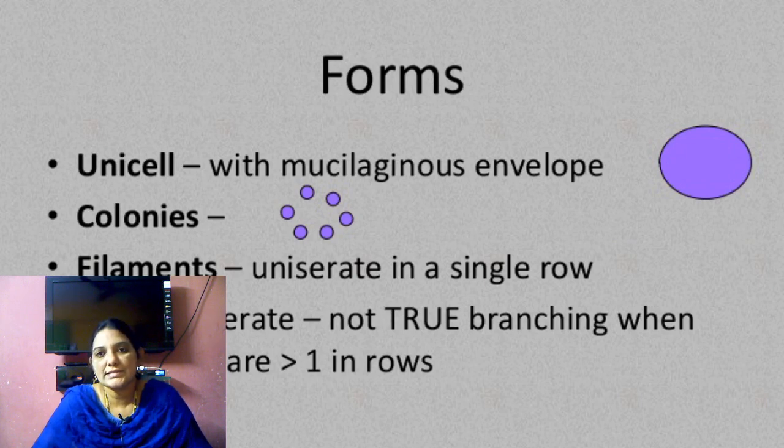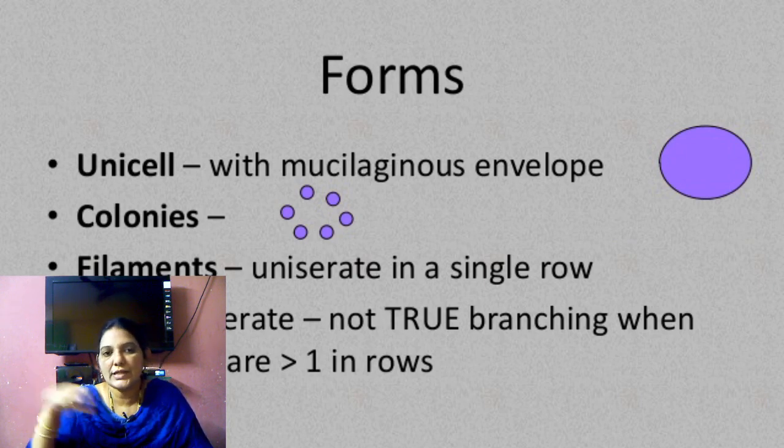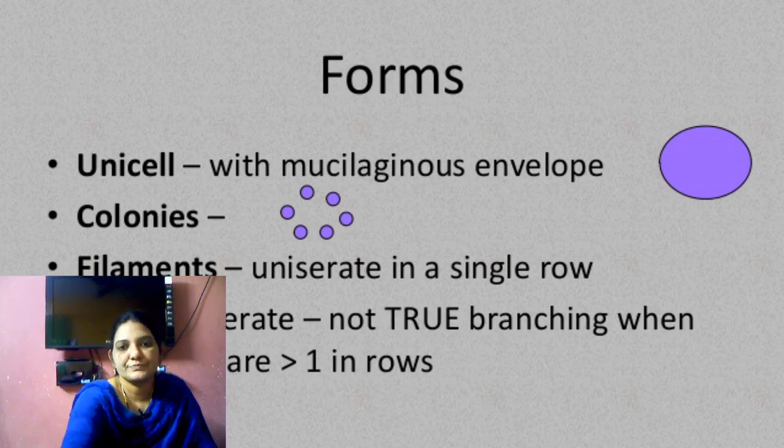In colonies, the cells are attached to each other and form a colonial form. Some algae are filamentous: the cells are attached to each other and form one ribbon-shaped structure. That type of algae is called filamentous.